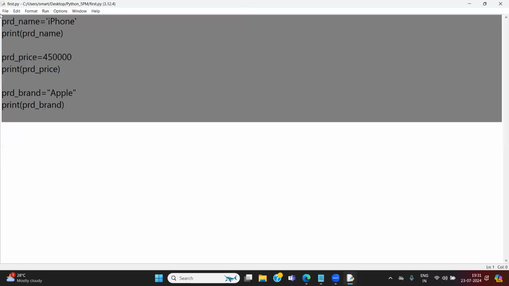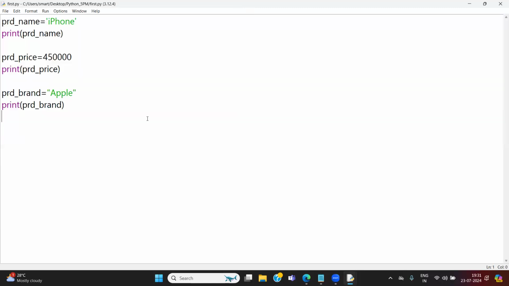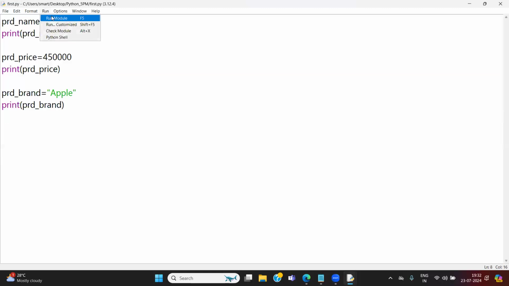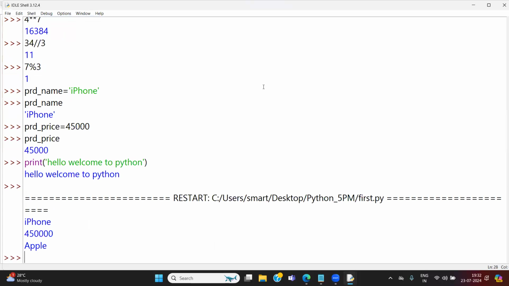Now my code is over. I written my code in batch mode. The first point is I need to save the file as .py format. After that, I written some code. After that, I need to run my code. How to run my code? Just go to run option, click on run module. So you can see the output. iPhone is there, 45,000 is there, 4,50,000. Okay, fine. That is my phone. Then automatically company brand name is also there. Is it clear? This is actually called batch mode.